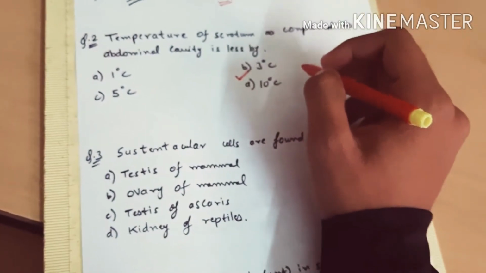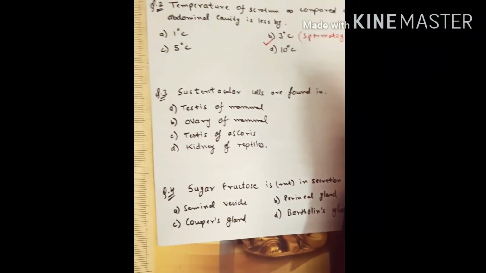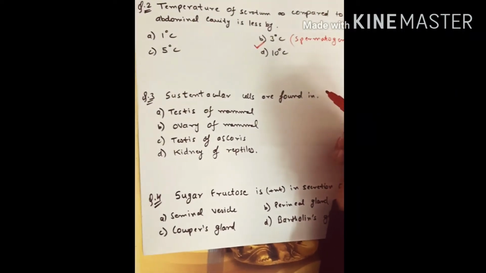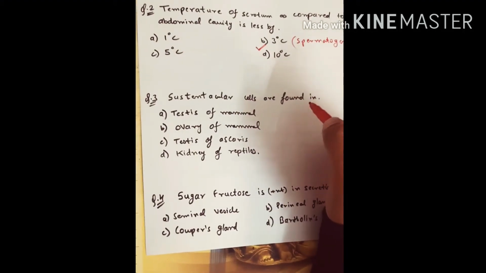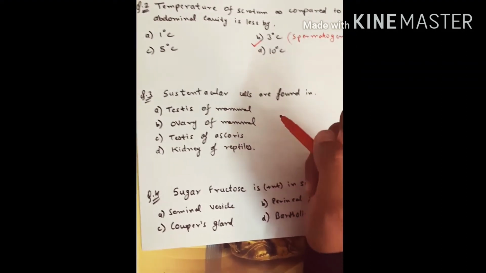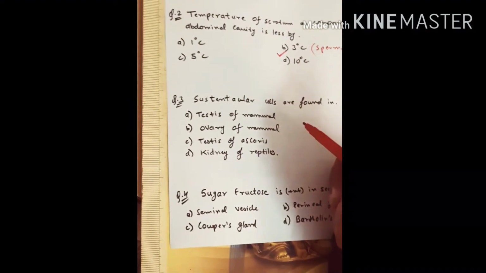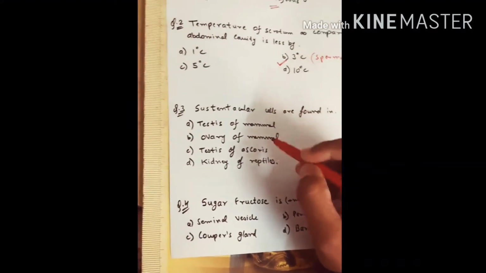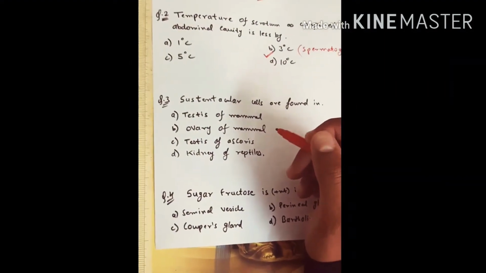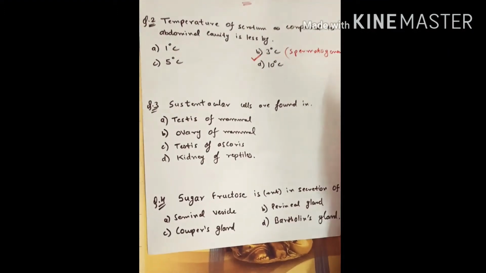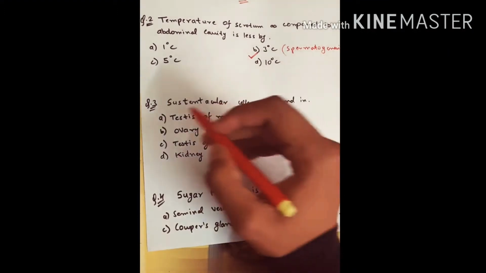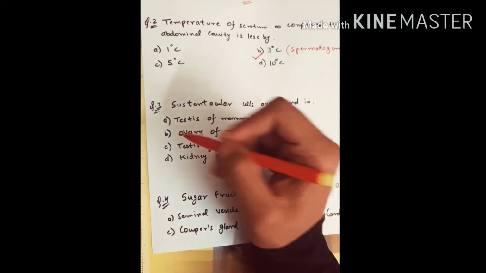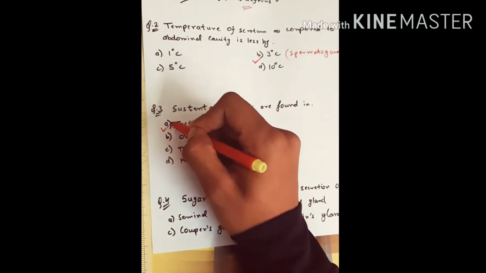Okay, now moving to our next question, which says sustentacular cells are found in option A testis of mammal, option B ovary of mammal, option C testis of ascaris, and option D kidney of reptiles. So here the answer is testis of mammals.